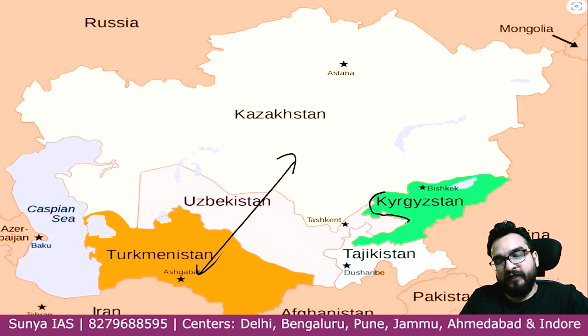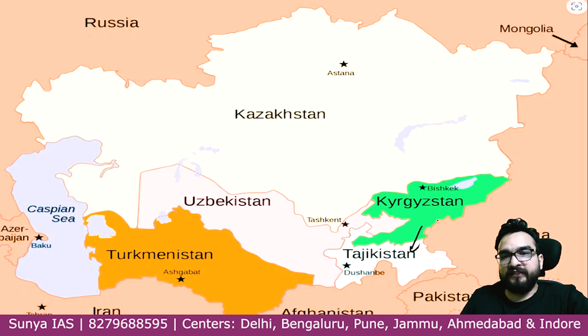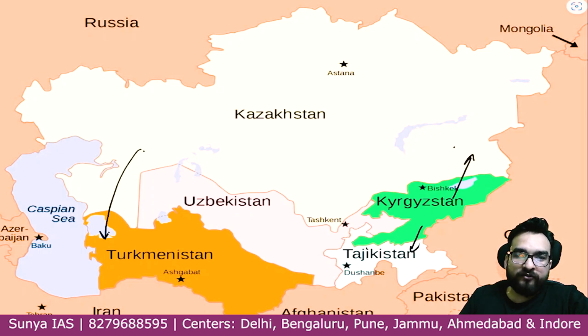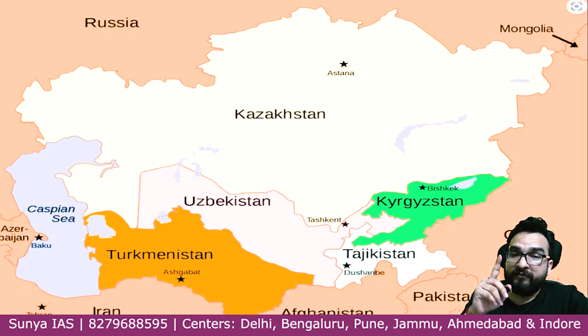So over here in the eastward side you will see Kyrgyzstan and Tajikistan guys. So Kyrgyzstan, Tajikistan and Kazakhstan. So Tajikistan, Kyrgyzstan and Kazakhstan. Over here Kazakhstan and Turkmenistan, in between Uzbekistan. Why I am telling you, they will give you in the option Caspian Sea is touching with Uzbekistan. No guys, right? Understand the map carefully.